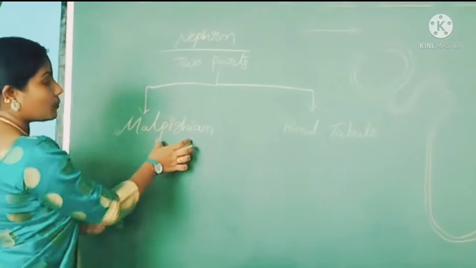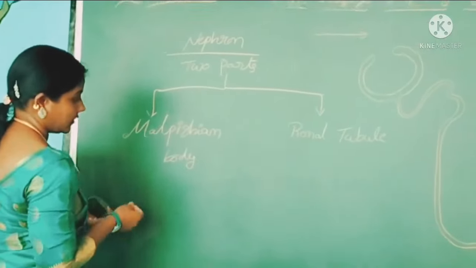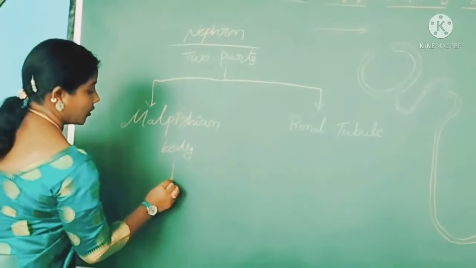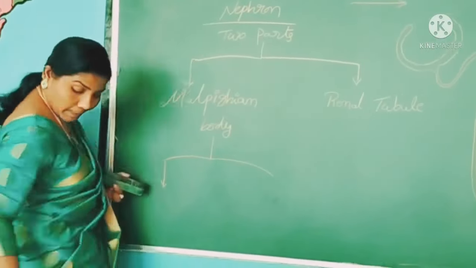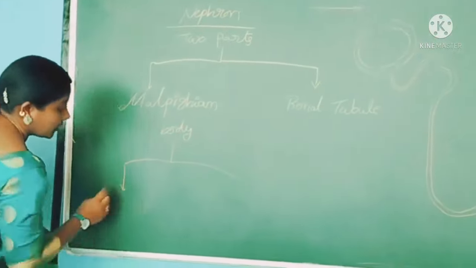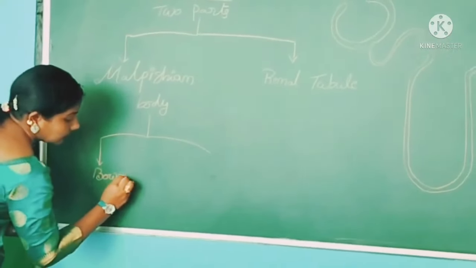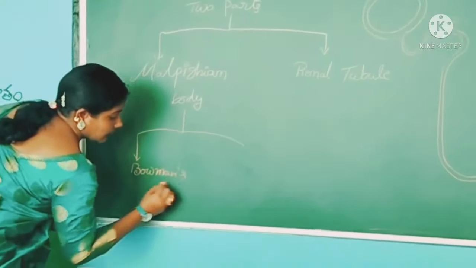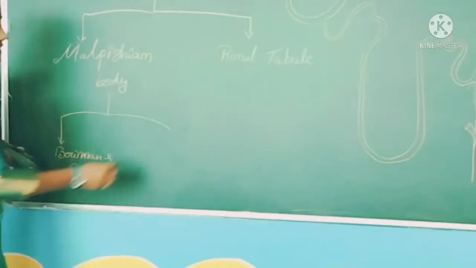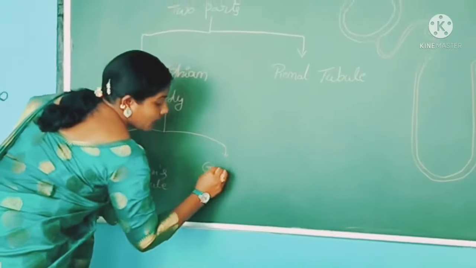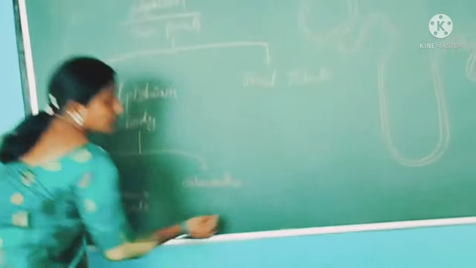So the Malpighian body is again divided into two types. The first one is Bowman's capsule, and the second one is glomerulus.